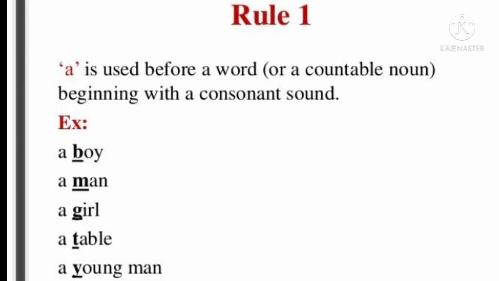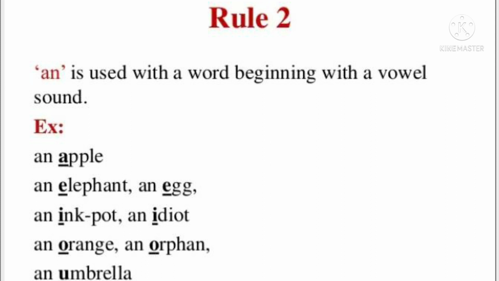Rule number 1: a is used before a word for a countable noun beginning with a consonant sound. Means a boy, a man, a girl, a table, a young man. Okay. Rule number 2: an is used with a word beginning with a vowel sound.